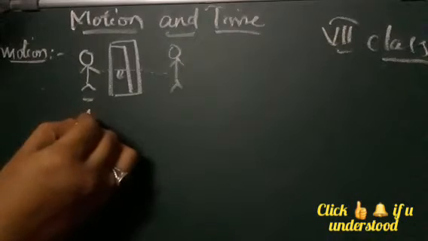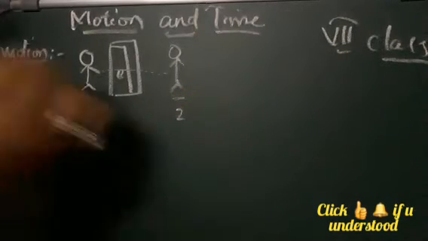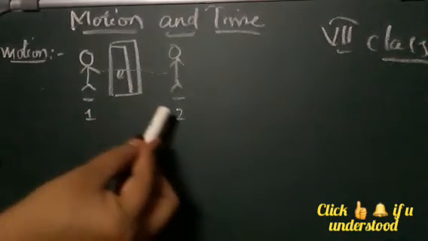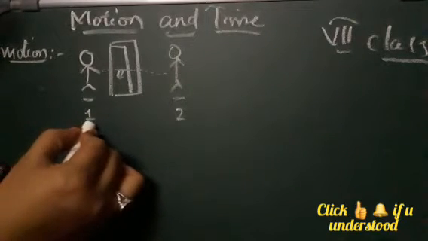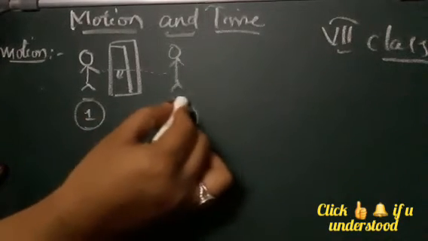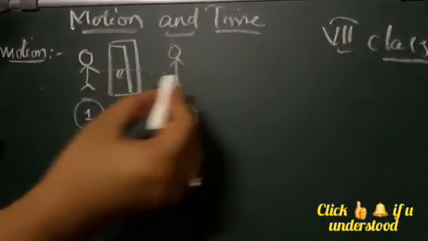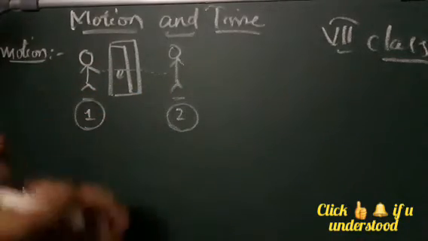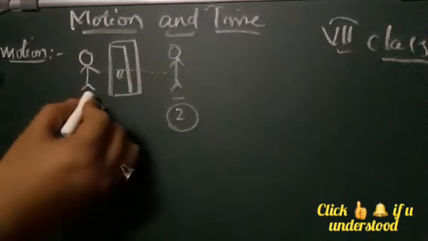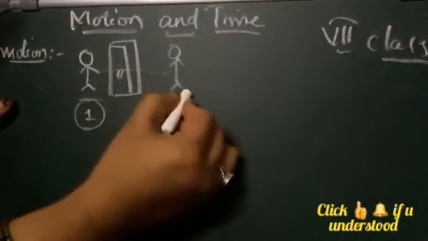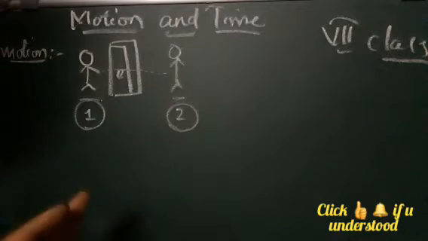This is one position and this is a second position. From the first position to the second position you have moved. This is called motion, the movement of an object, you, me or anyone or any object. Movement of an object from one place to another is called motion.